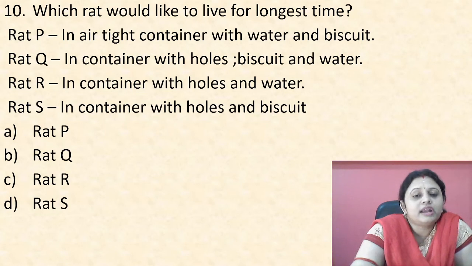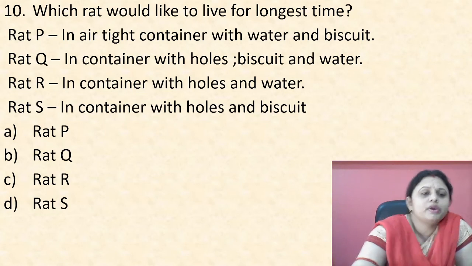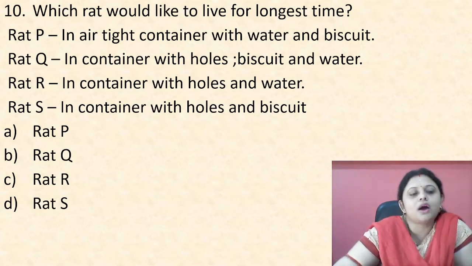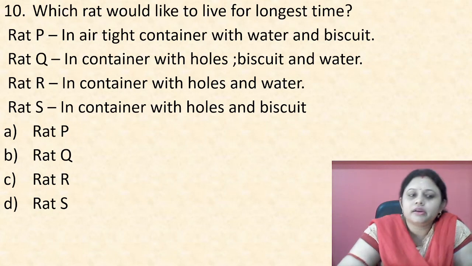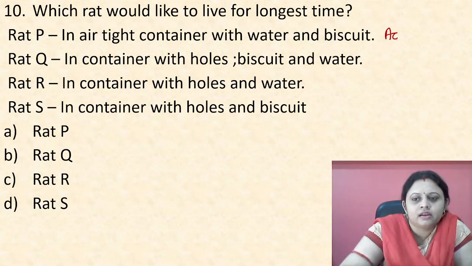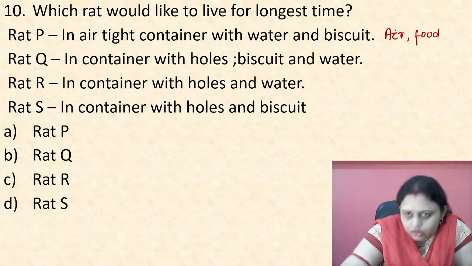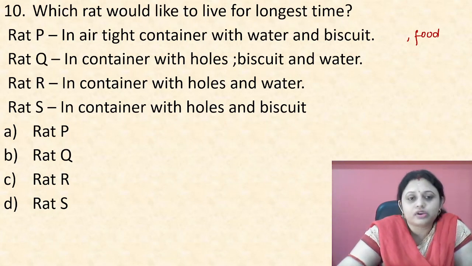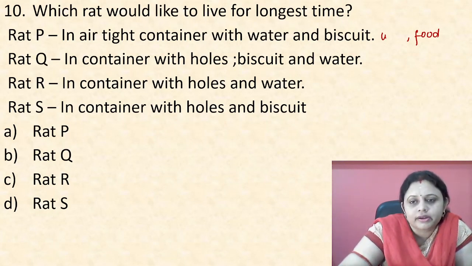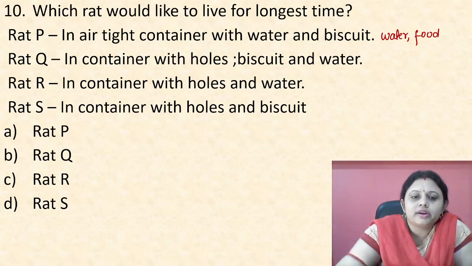Which rat would live for the longest time? Okay, there are four rats, P, Q, R, S. First, in an airtight container with water and biscuit. So, here rat P is getting food and water. An airtight container means it is not getting air. In Q, container with holes.